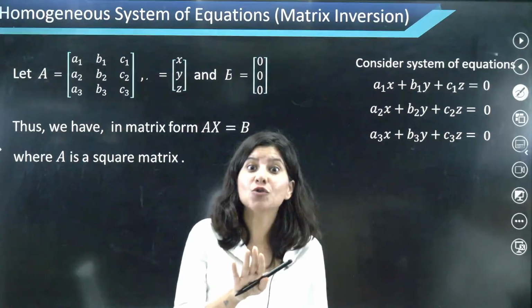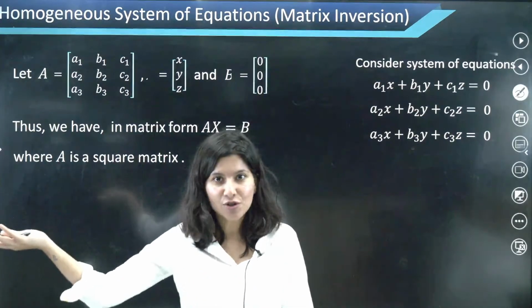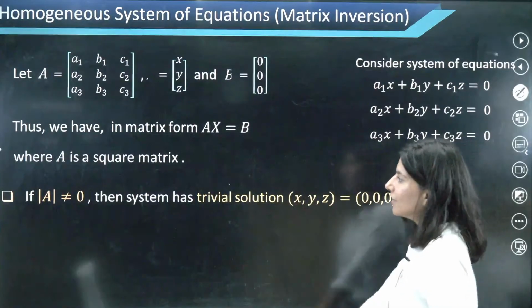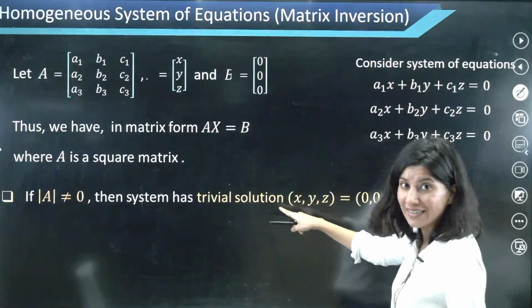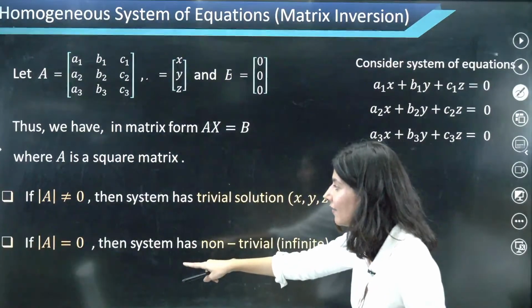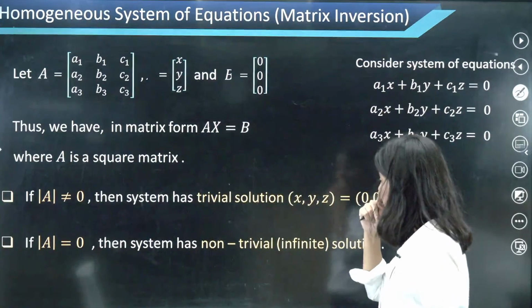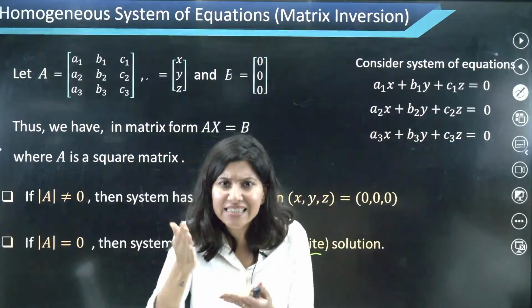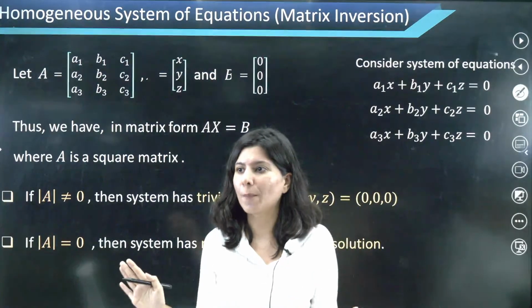When the determinant is non-zero, unique trivial solution. When the determinant is 0, infinite solutions. So I guess this homogeneous case exactly matches Cramer's rule.